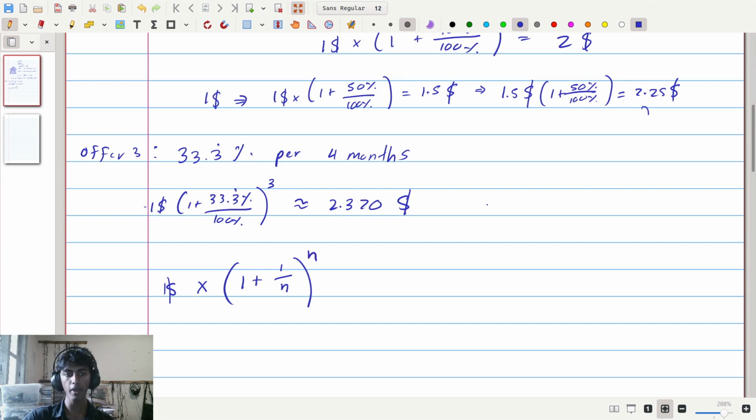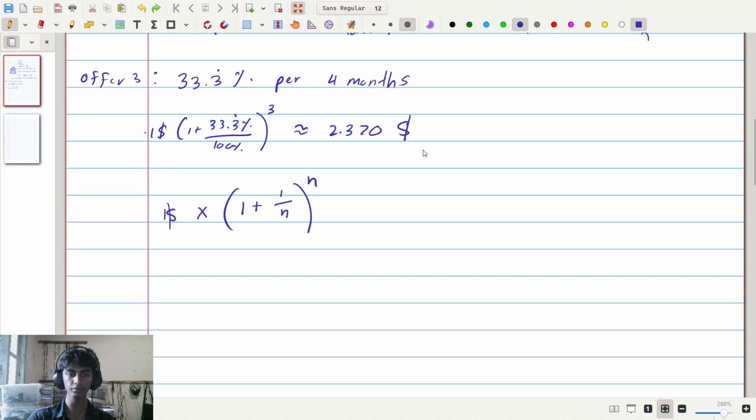So really the formula we are looking for is this. We have to take our $1 and multiply it by (1 + 1/n) to the power of n, where n is the number of segments that we cut the year into. So in this case, if I eliminate this one here, because it is not relevant, it's just the base starting amount, we want to figure out exactly how much our money will grow at the end of the year and what E is. So here, E is actually the limit as n goes to infinity of (1 + 1/n) to the power of n.